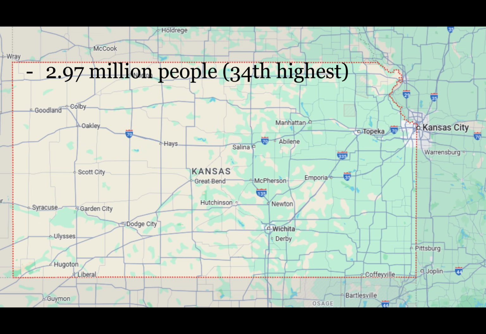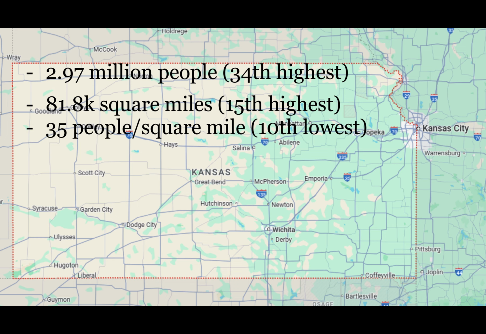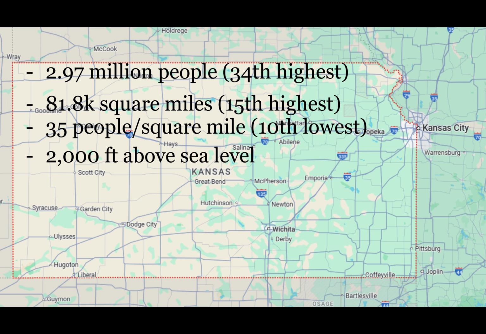Kansas has a population of 2.97 million people, which is the 34th highest in the country. Kansas has a land area of 81.8 thousand square miles, which is the 15th highest in the country. Kansas has a population density of 35 people per square mile, which is the 10th lowest in the country. Kansas has an average elevation of 2,000 feet above sea level.